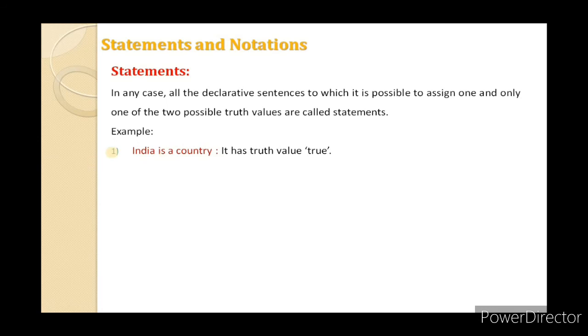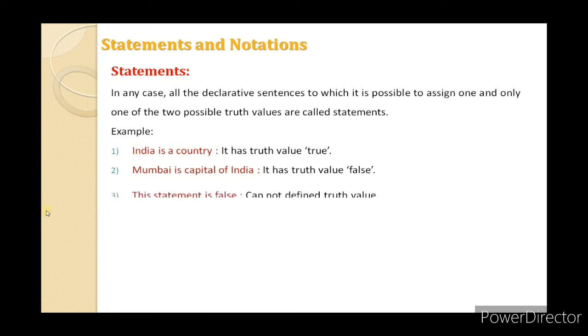The second example is: Mumbai is the capital of India. Again, it is one English sentence, but to this sentence we can assign a truth value. Mumbai is not the capital of India because Delhi is the capital of India. This statement is false, but we can assign the truth value. That's why it is a statement.